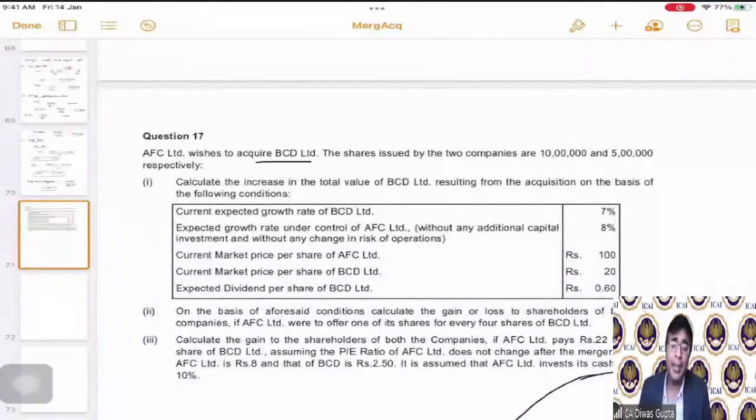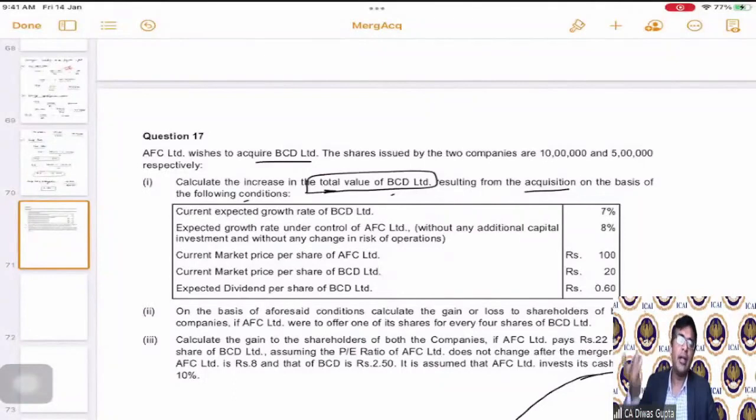Now, keeping the same thing in mind, the question is saying to calculate the increase in the total value of BCD Limited resulting from the acquisition on the basis of the following conditions. Although once it is acquired, they're still asking us to calculate that once the information goes out in the public, it will result in a higher value of BCD Limited. They're asking us to calculate that.